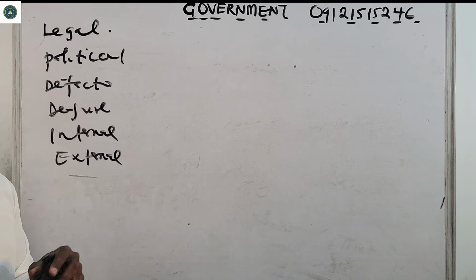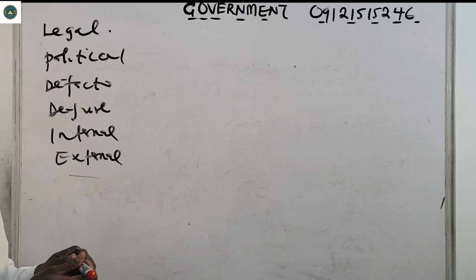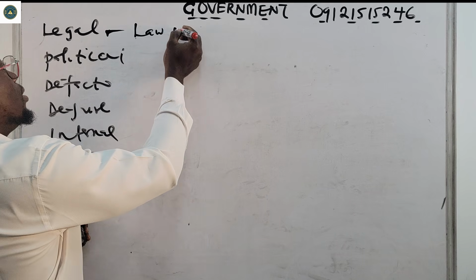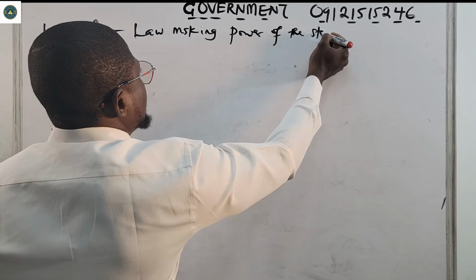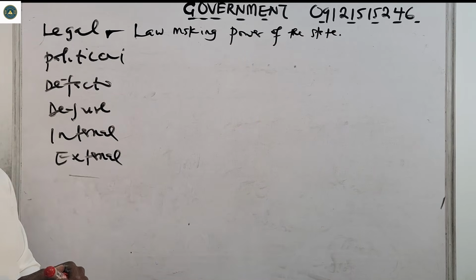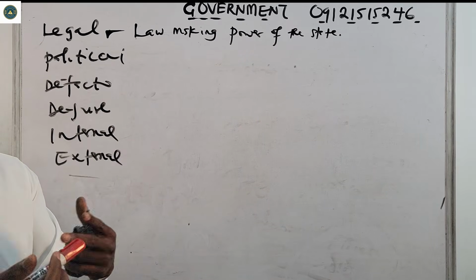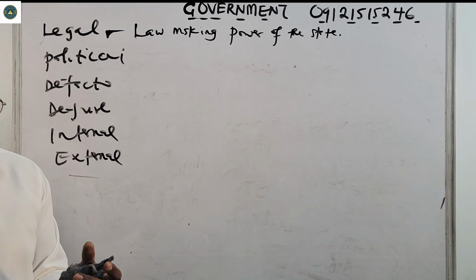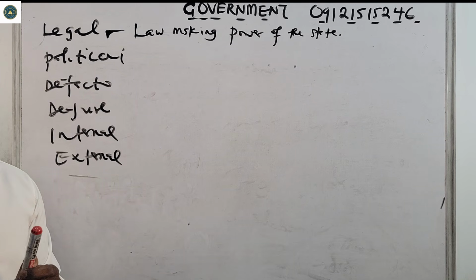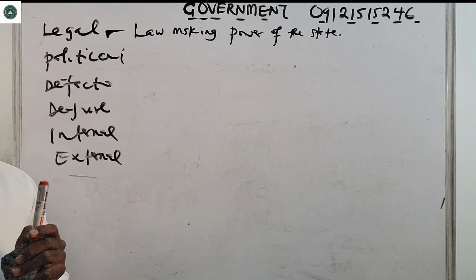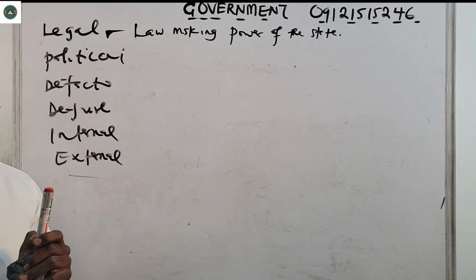So let's begin with legal sovereignty. Legal sovereignty is the law-making power of the state. That is what we call legal sovereignty. It means that the state can make its own laws and make its own decisions. Please take note that the law-making power of the state is called legal sovereignty.